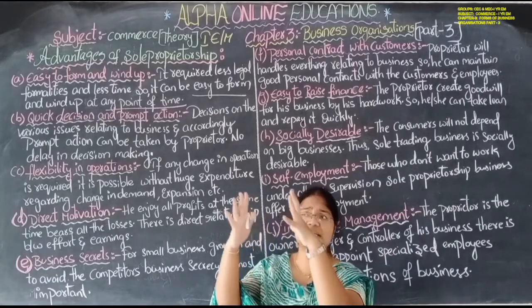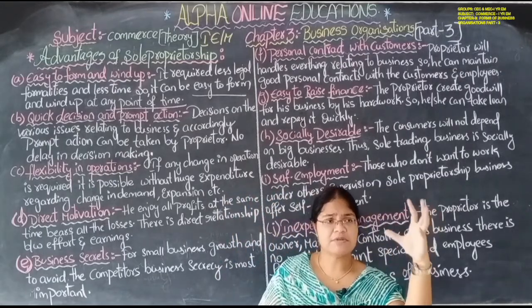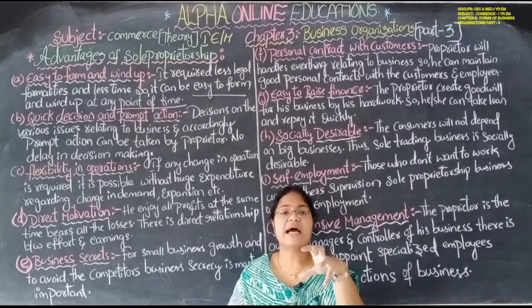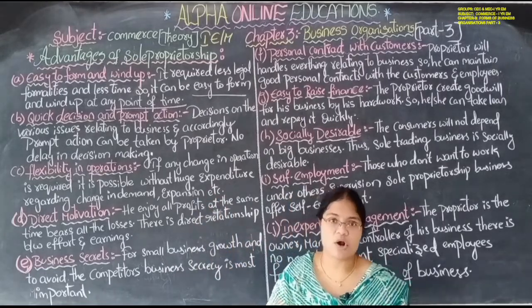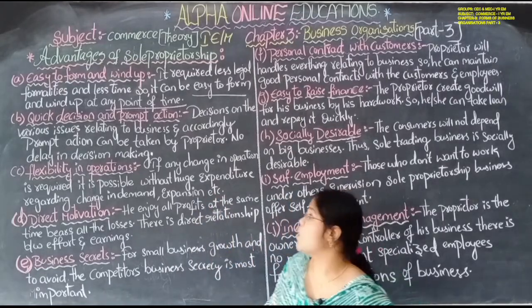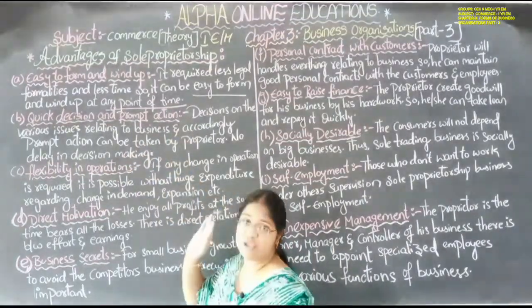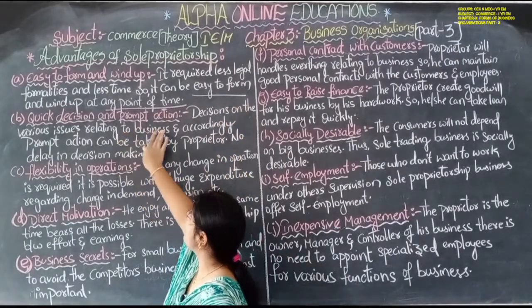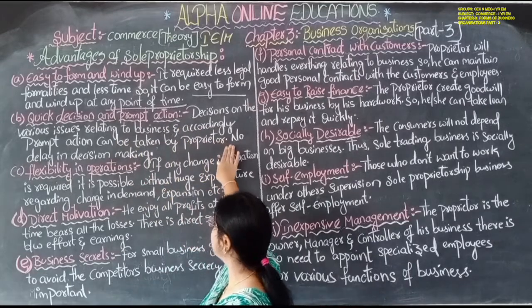If there is a sudden change in demand and customers start preferring certain different types of goods, at that time the sole proprietor can change his business accordingly. So he can take quick decisions and act on them. Decisions on the various issues relating to the business, and accordingly prompt action, can be taken by the proprietor.